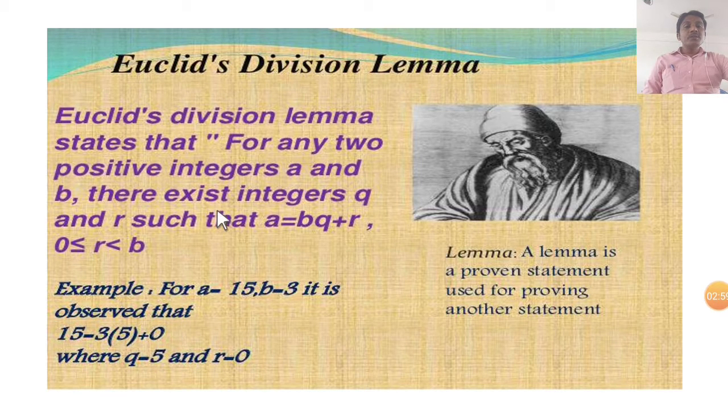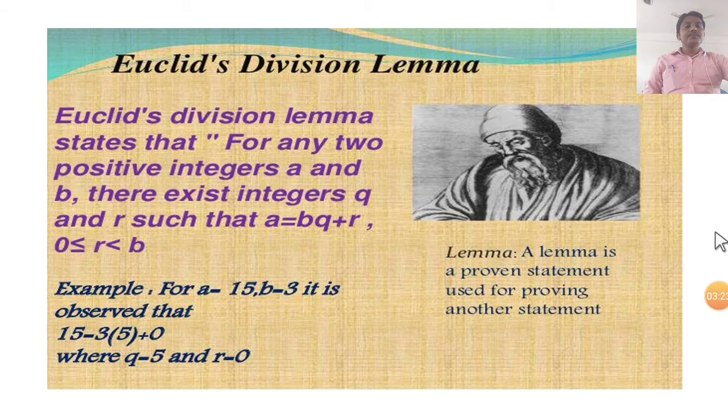Apply Euclid's division lemma to these two numbers. 15 divided by 3 gives 5, since 3 fives are 15, the remainder is 0. The quotient is 5 and the remainder is 0. This is one example we already discussed.